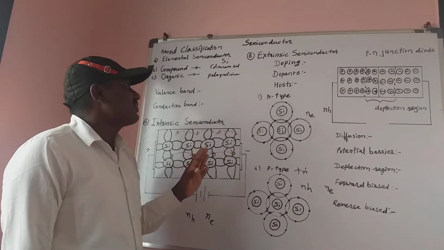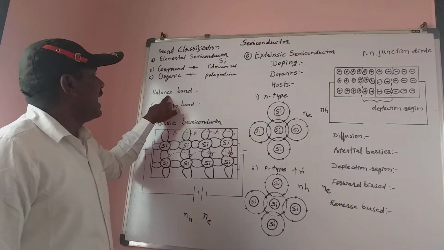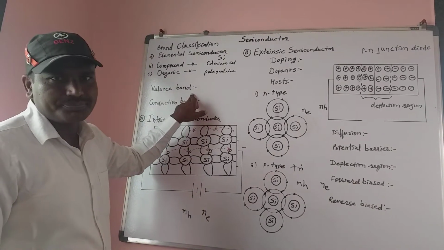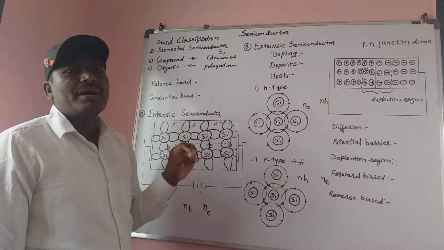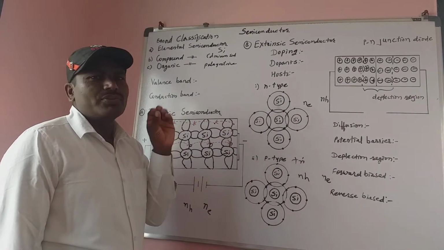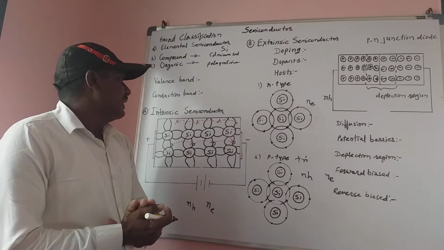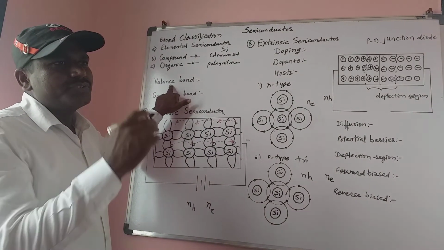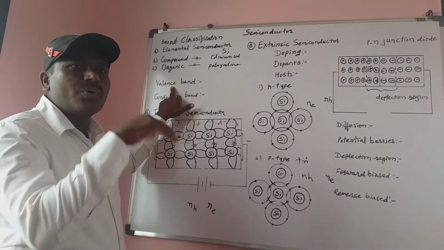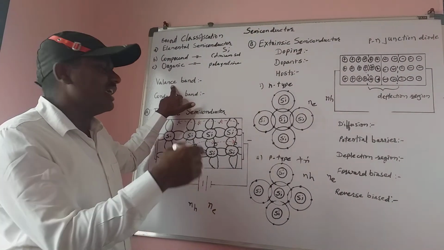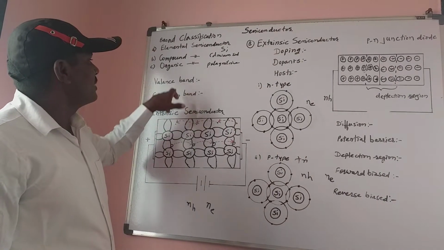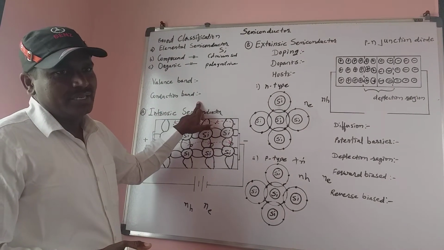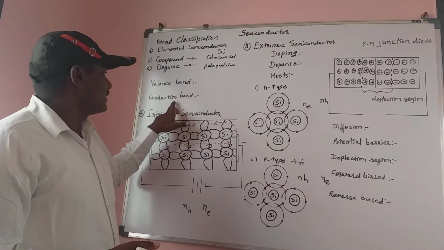That energy level is called the valence energy level, and the band formed by that valence energy level is called the valence band. What is the valence band? The valence band is the band which is responsible for the valence electrons. Again, when free electrons in the valence band get energy, they go to the next energy level, that is the conduction energy level. The band responsible for conduction is called the conduction band. These are the definitions for the valence band and the conduction band.